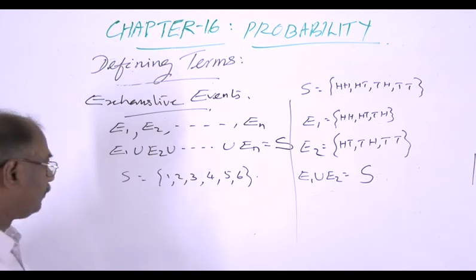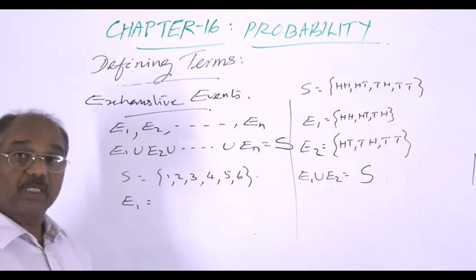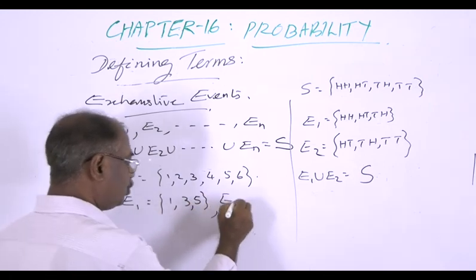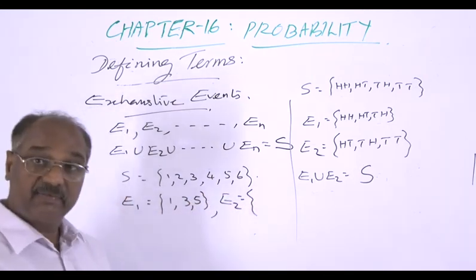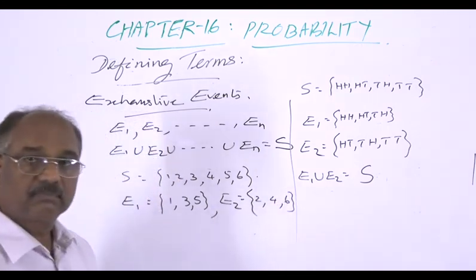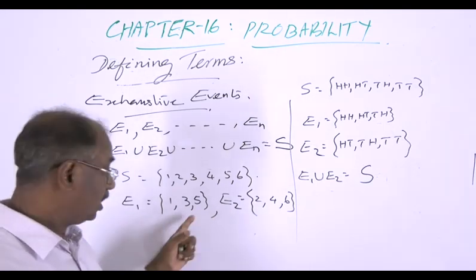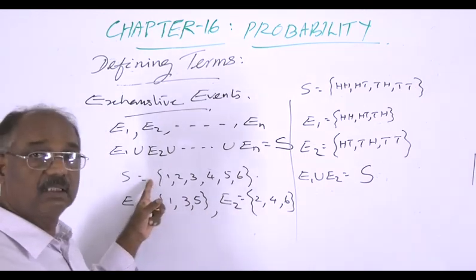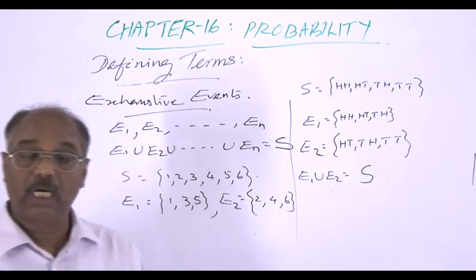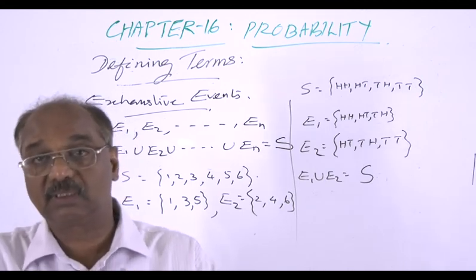And let E1 be getting an odd number, so 1, 3, 5. And E2 getting an even number, so 2, 4, 6. Then consider this E1 union E2. E1 union E2 is S, and therefore this E1 and E2 are exhaustive events.